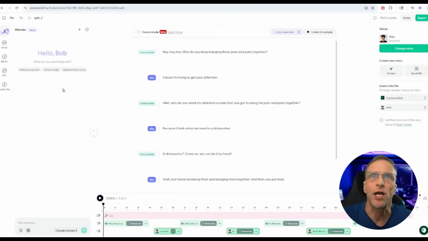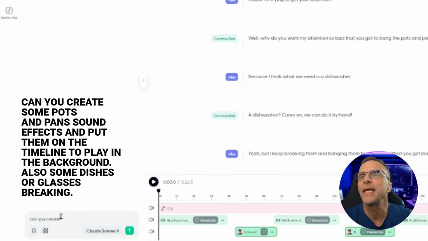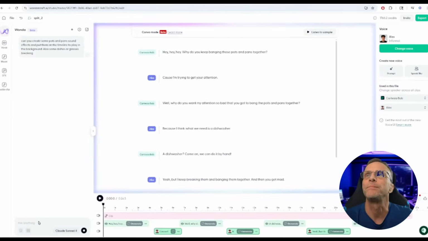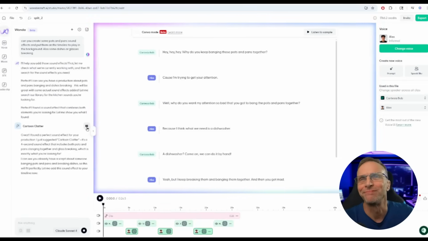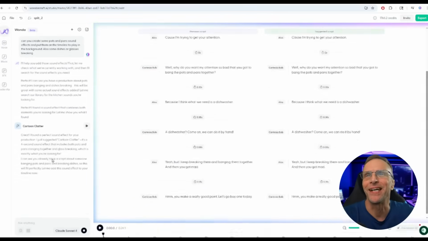And because this is talking about banging pots and pans together, I'm going to ask Wanda to see if she can come up with some sound effects to put on the timeline that would make sense. Can you create some pots and pans sound effects and put them on the timeline to play in the background? Also, some dishes or glasses breaking. Let's see what it does. So it came up with cartoon clatter. All right, that's a little extreme, but I'm going to go with it.